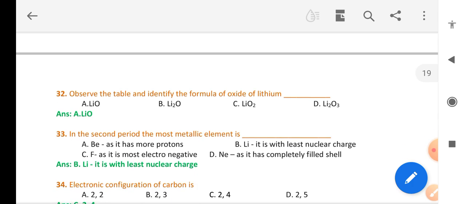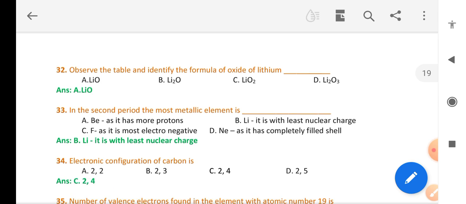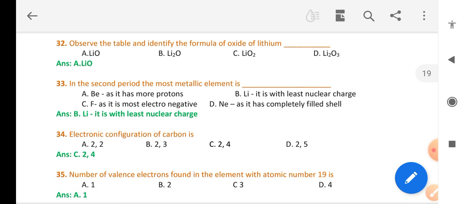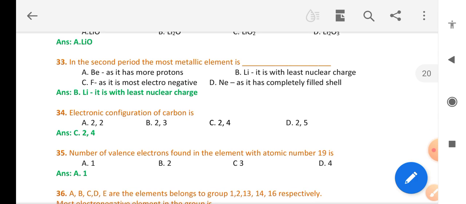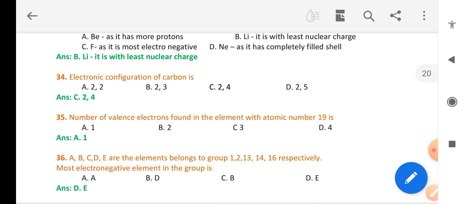Observe the table. Identify the formula of the oxide of lithium: Li2O. In the second period, the most metallic element is the one with the least nuclear charge.